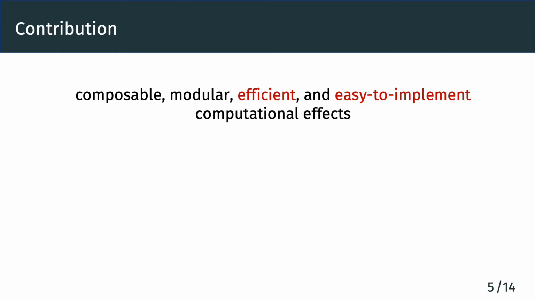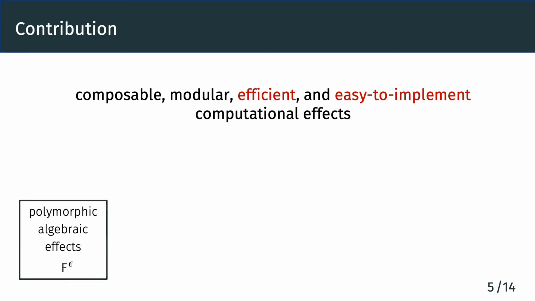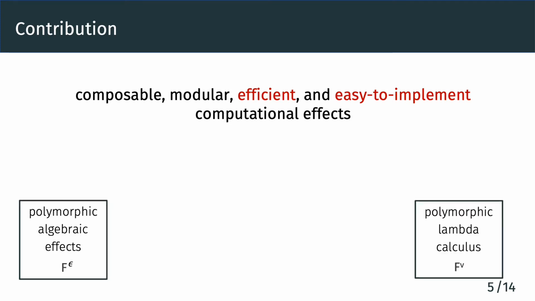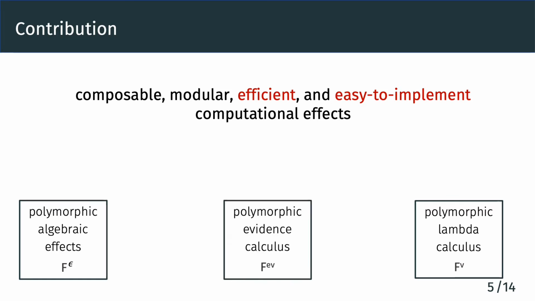Hence, the goal of our work is to have composable, modular, efficient, and easy-to-implement computational effects. To this end, we present new semantics of algebraic effects in terms of polymorphic lambda calculus by first introducing an intermediate evidence calculus. We can then elaborate polymorphic algebraic effects via evidence passing translation to the evidence calculus. This turns out to be surprisingly tricky to get right.